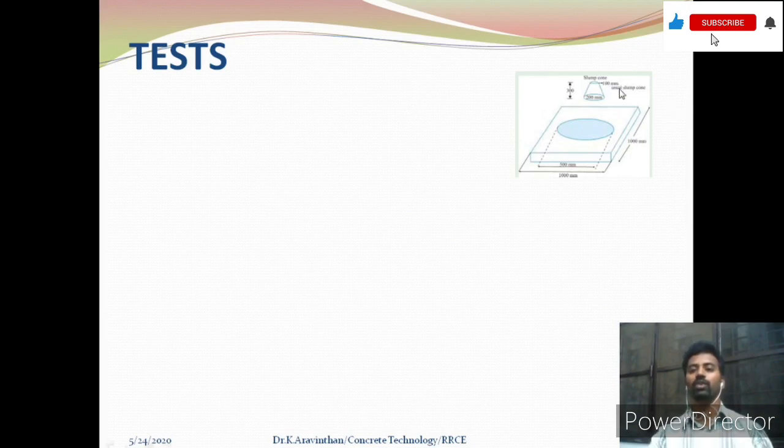First we will look into the slump cone test. This is generally said to be the T50 test. What it means is, you have to take a slump cone and pour the concrete in the cone. When removing the cone, the concrete will flow, and you can see the circle indicated here, which is 500 mm, that is 50 centimeter.